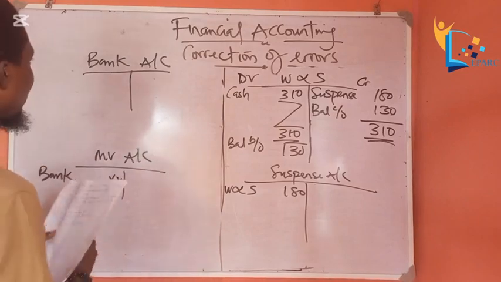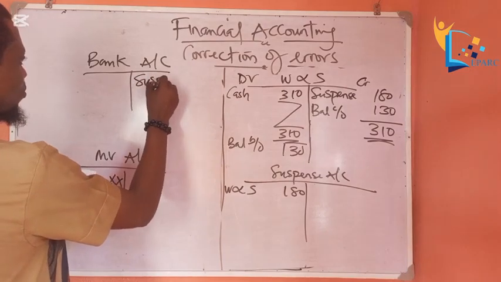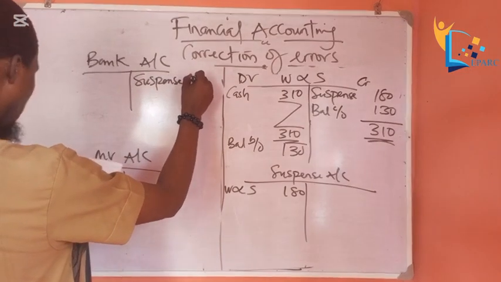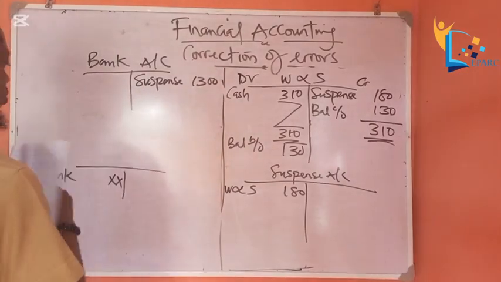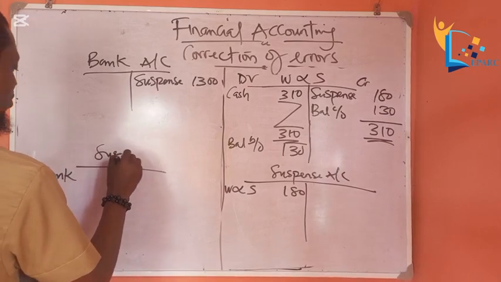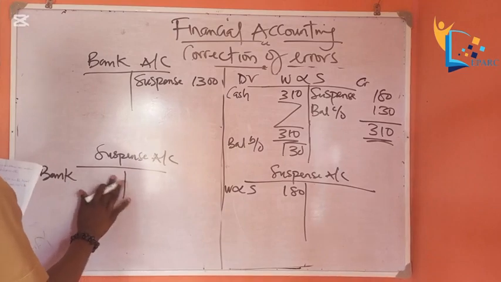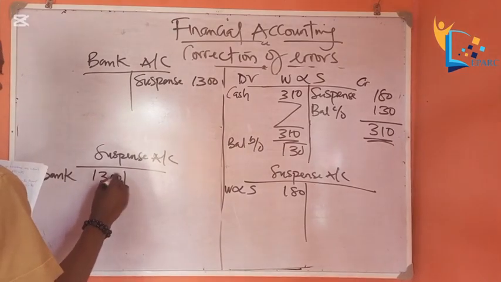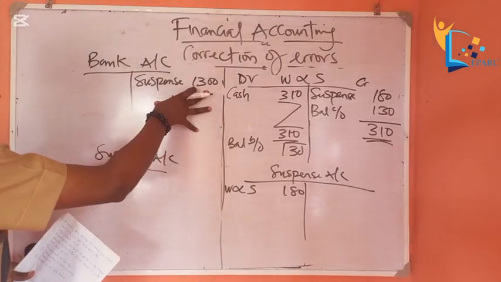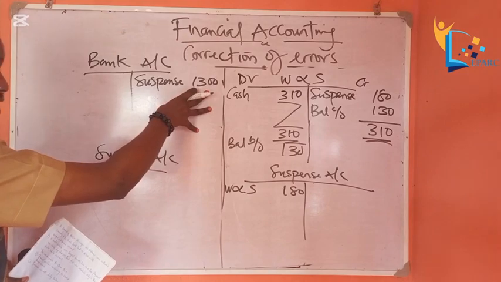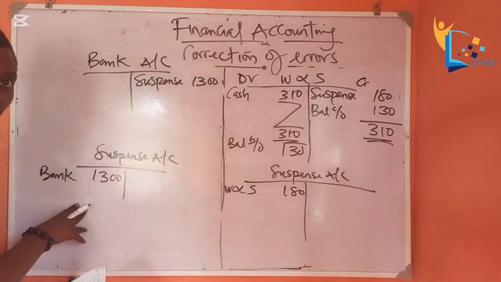So we are going to correct this error by what? Introducing the suspense account of how much is it? 1.3. Then here we have suspense account. This is the correction of the error, 1.3. So this is how it's supposed to be. So bank now has a suspense entry, the credit entry of 1.3, while the suspense account has a debit entry of 1.3. Are we together?